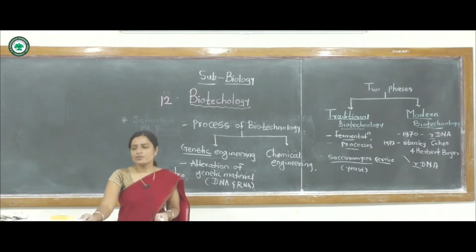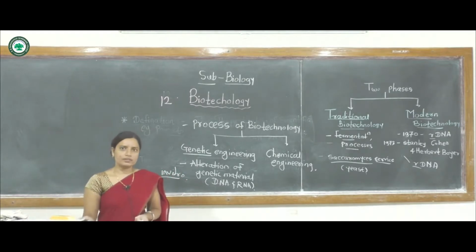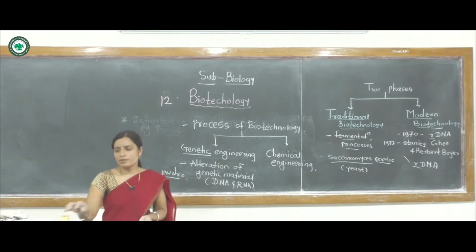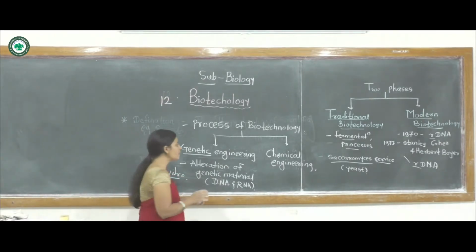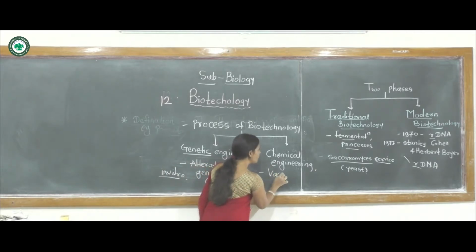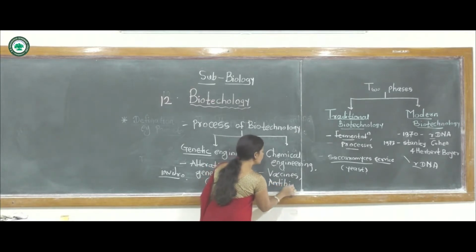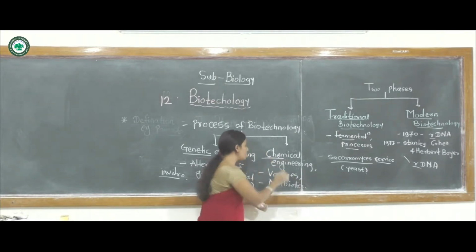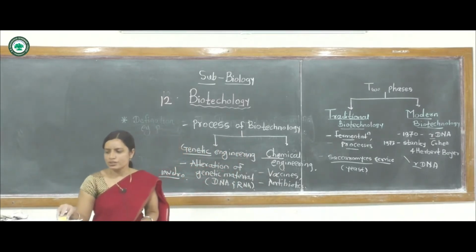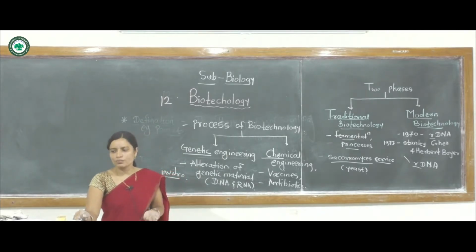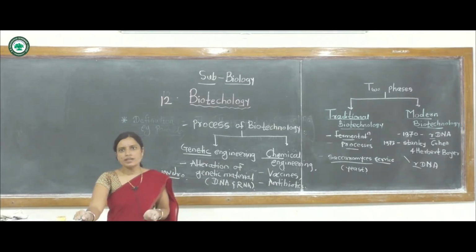of a variety of useful products, including some specific ones like vaccines and antibiotic production. In chemical engineering, chemical concentrations are handled under sterile environmental conditions. This process takes place in the production of vaccines, antibiotics, enzymes, organic acids, vitamins, and some therapeutic uses of